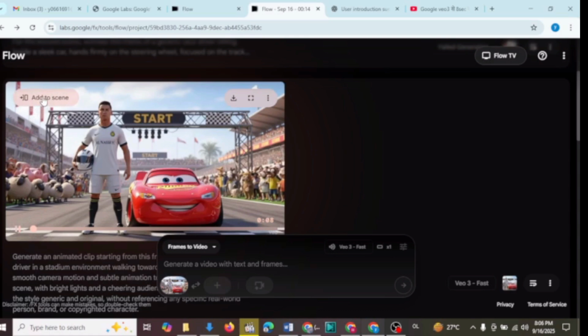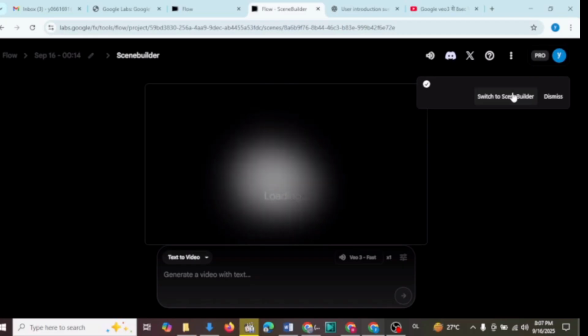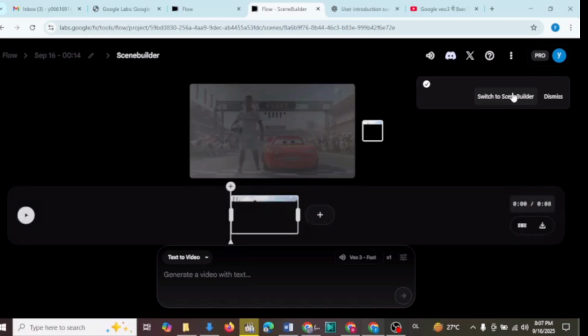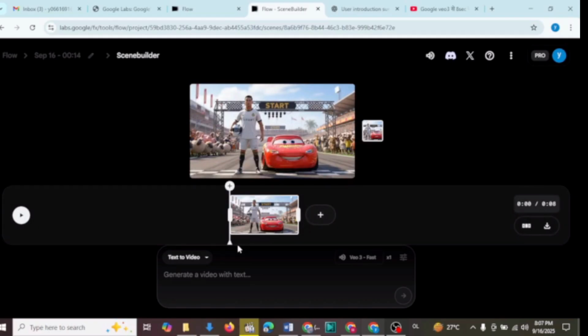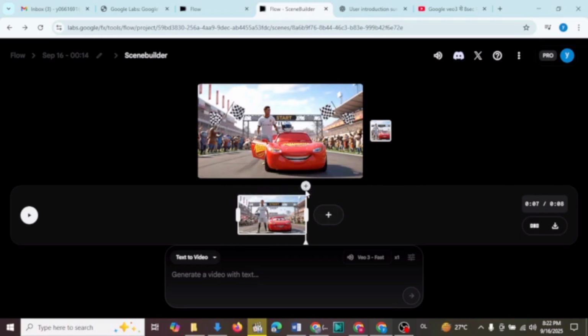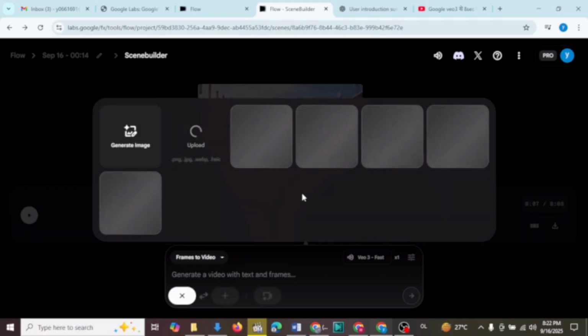And here we get this video. Now let's say we want to extend the clip. For this, I have the Add to Scene button on the top left corner of the video clip. Click on this, and the clip will open in the editing mode. Next, I move the timeline all the way to the end of the clip, and then click the plus button at the top to open the prompt box for generating a second clip.